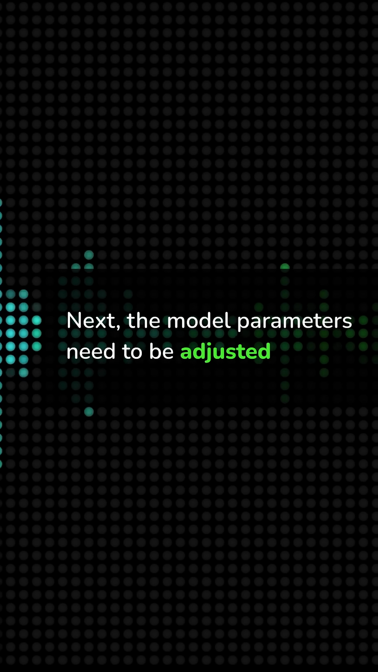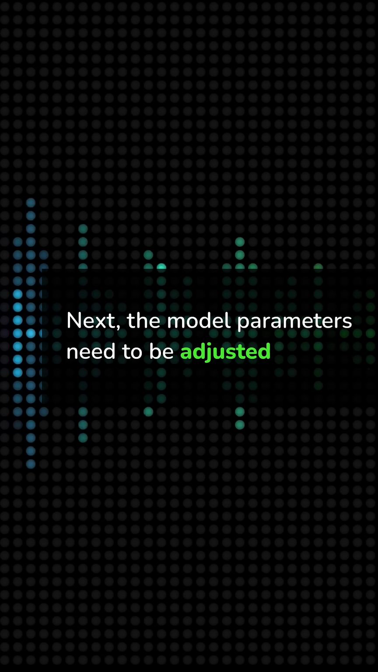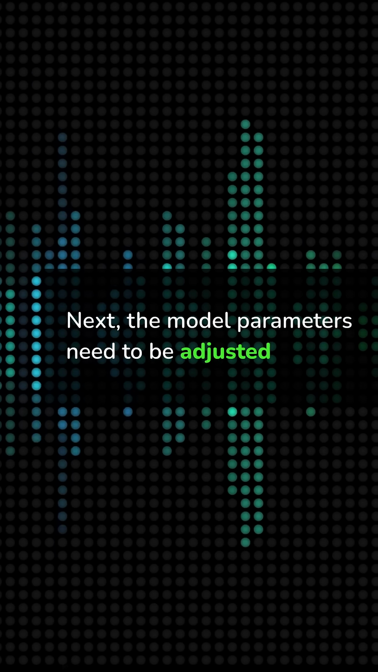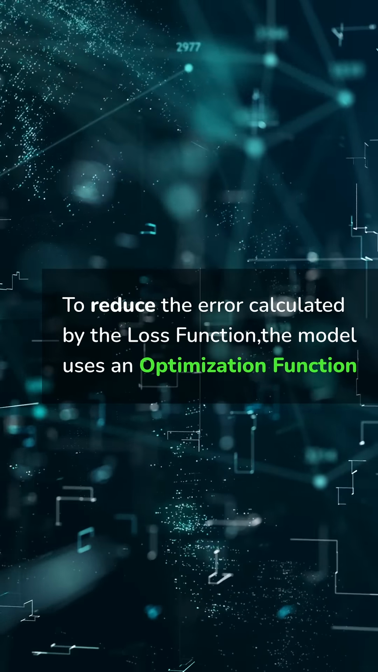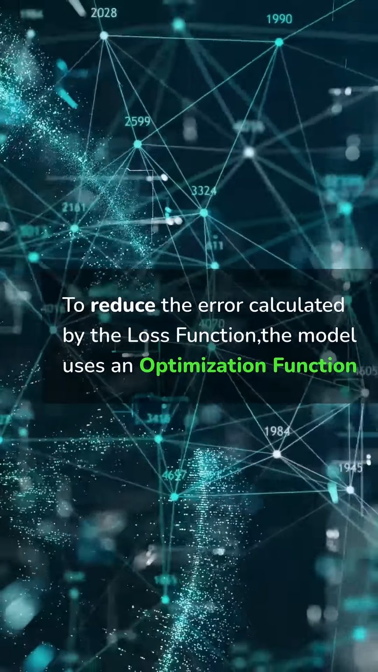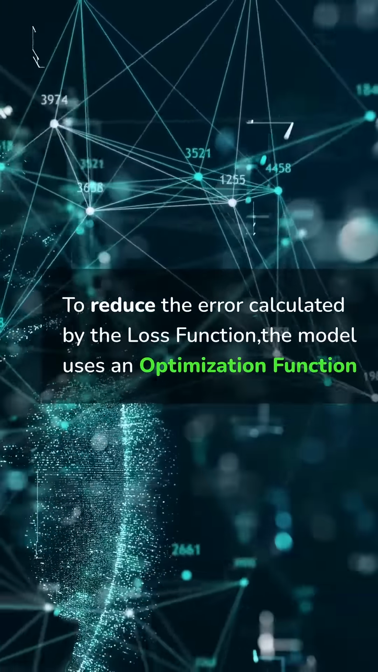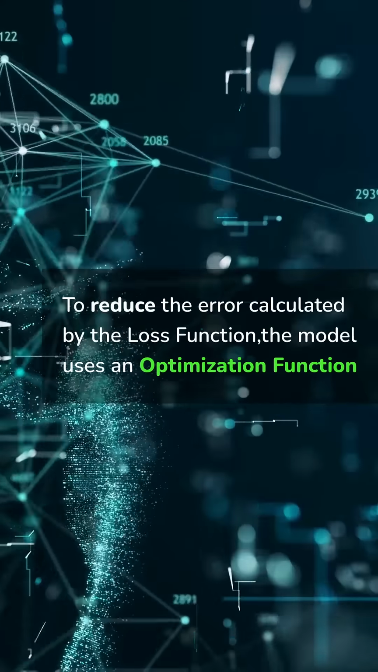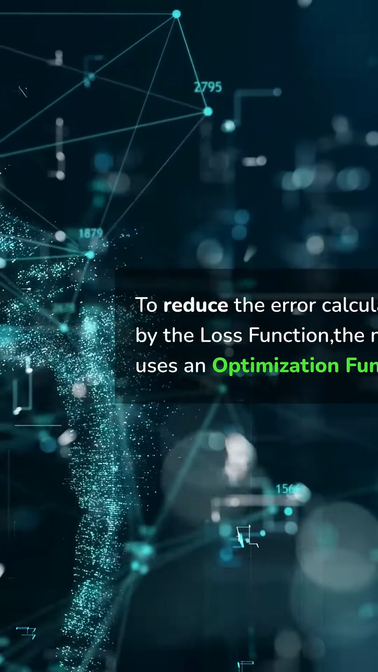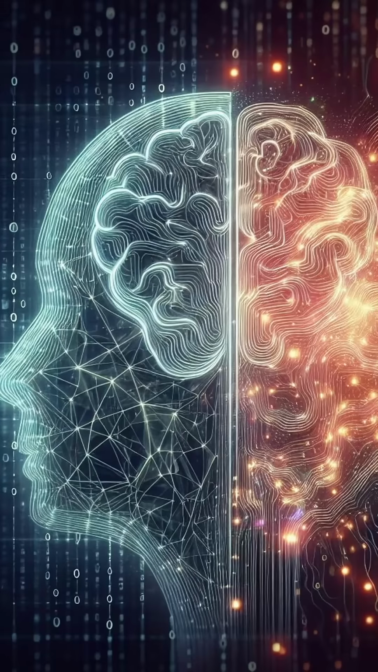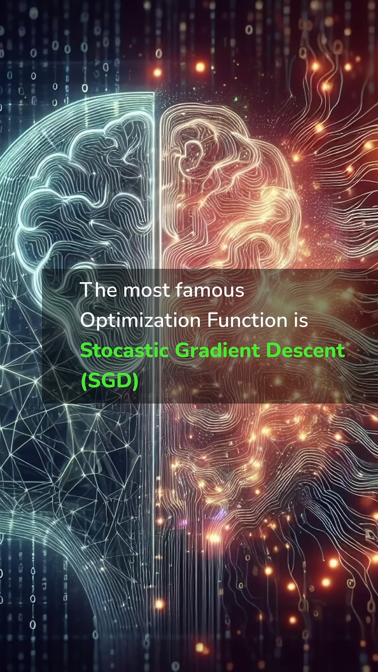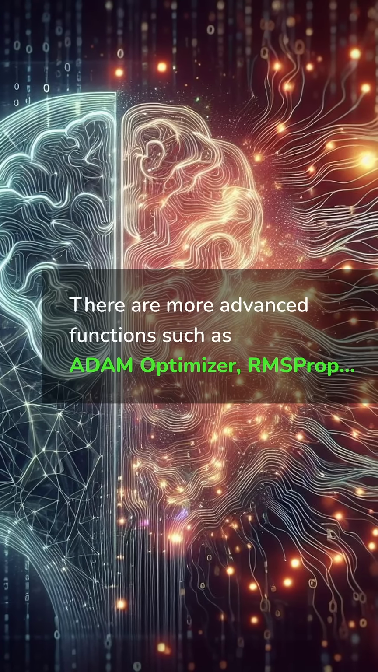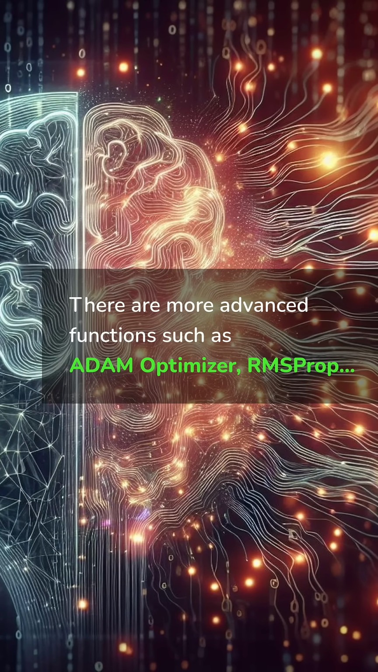In other words, the model settings need to be modified so that it produces a better prediction next time, thereby reducing the error calculated by the loss function. To do this, the model invokes the optimization or minimization function. The optimization function changes the model's parameters in order to steer it as quickly as possible towards an optimized state. The most famous optimization function is stochastic gradient descent. However, there are more advanced functions such as Adam optimizer, RMS prop, etc.